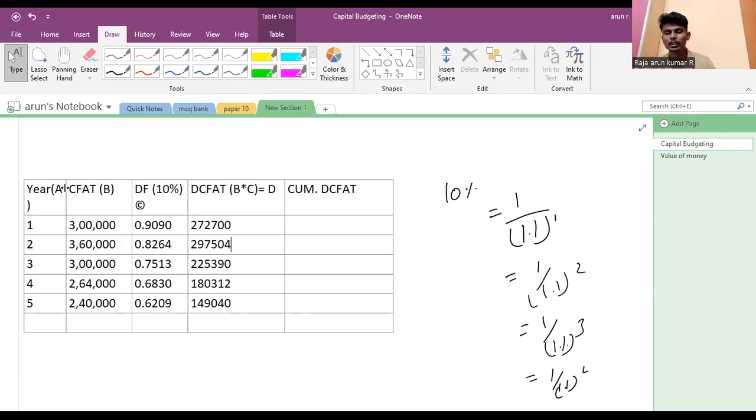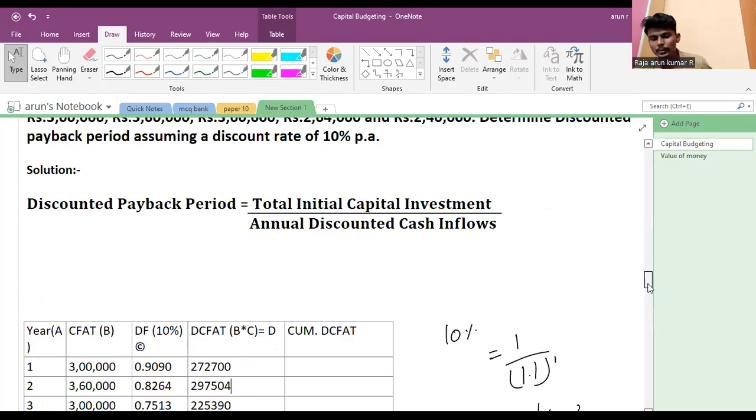They give the discounting factor, they give the cash flow after tax for each year. They also give the initial investment. We find out the discounted payback period.